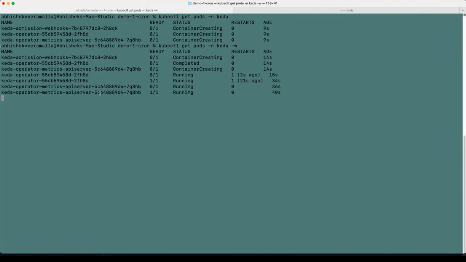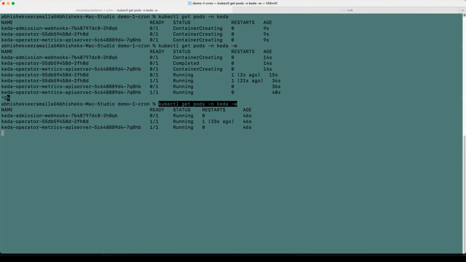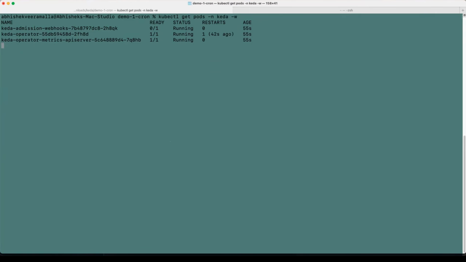Okay, looks like most of them are in the running state. I can see the operator is running. I can see the admission webhook as well. Only the admission webhook has to get to the running state. It's fine. I think it should be done by now. Okay, we will proceed with installing it.